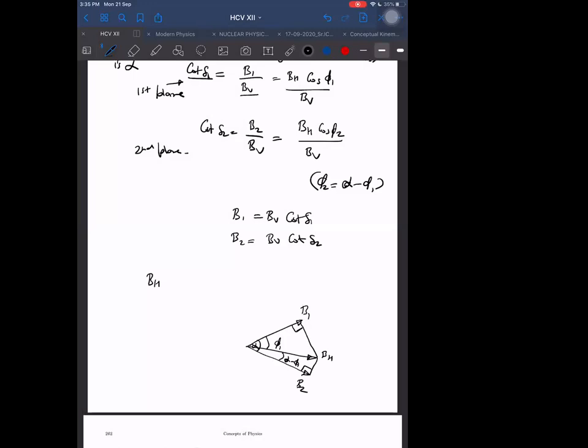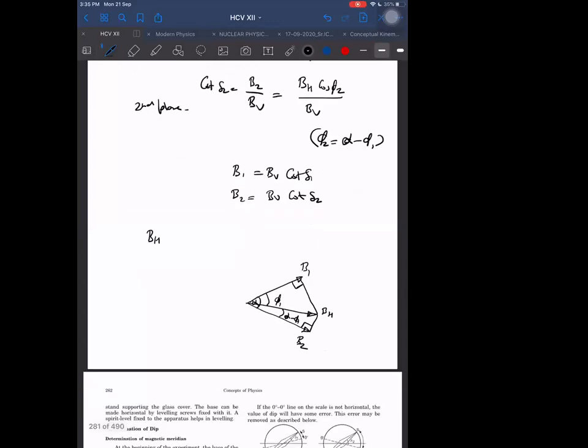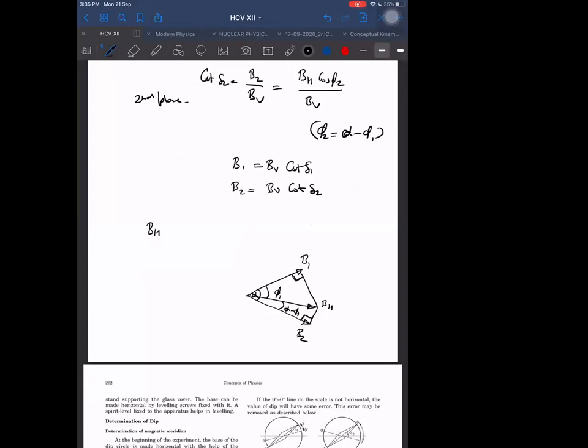Law of sines you can use. So many things you can do here. This angle is 90, this is 90. And we can say this angle is 90 minus phi 1. This is equal to 90 minus alpha minus phi 1. And we can write B1 upon sine 90 minus phi 1 is equal to BH upon sine phi 1. That's one. Another one we will be getting.